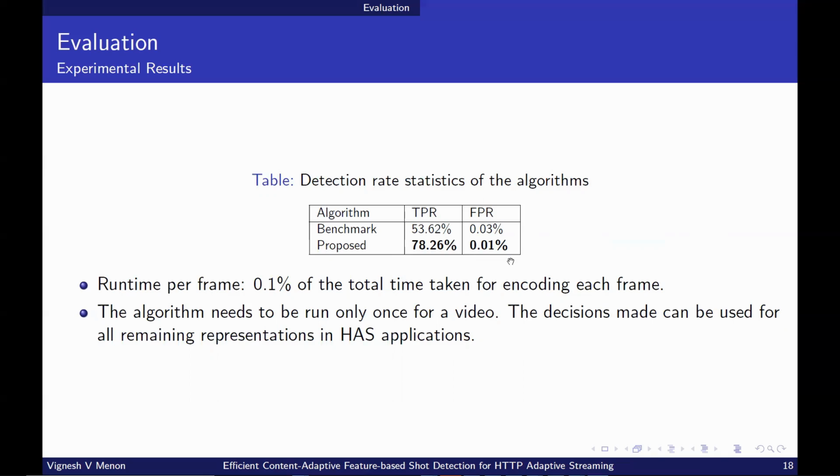The runtime of the proposed algorithm per frame is evaluated to be 0.1% of the total time taken for encoding each frame. Additionally, the shot detection algorithm needs to be run for only one representation of the video in HTTP adaptive streaming. The decisions can be reused for the other representations of the same video.